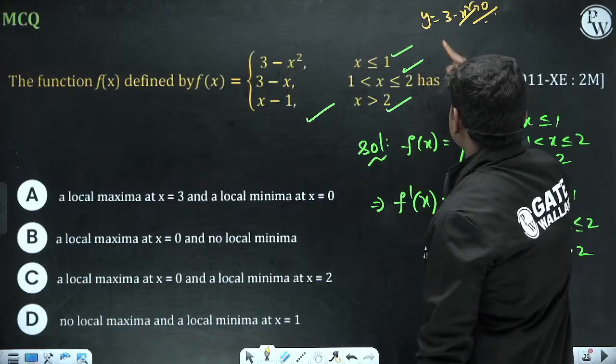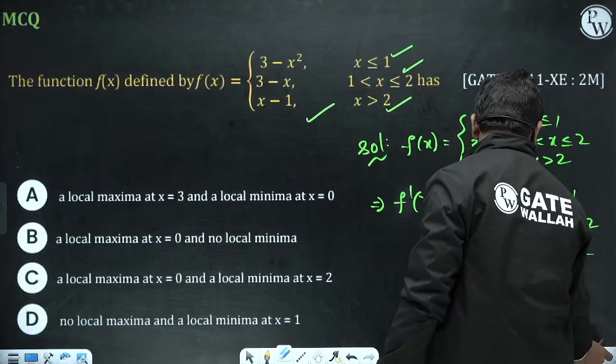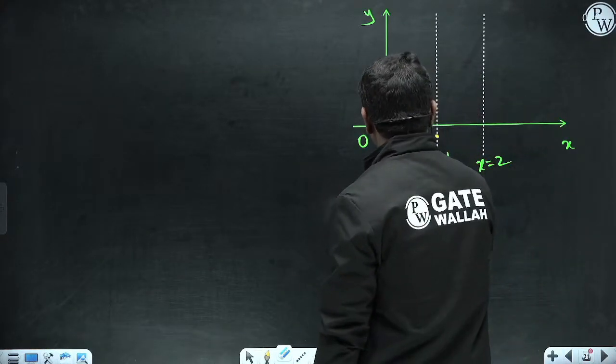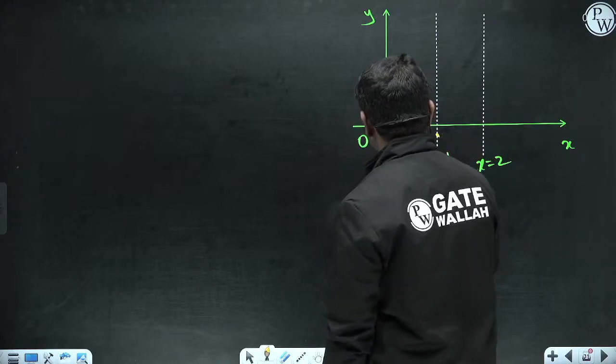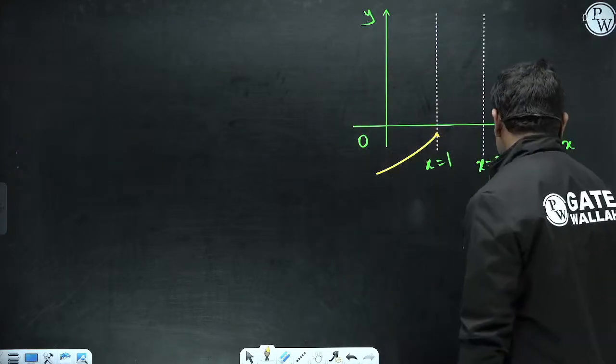If you put y equal to 0, x is equal to plus or minus root 3. This function will start developing like this, going down from 1 to 2.